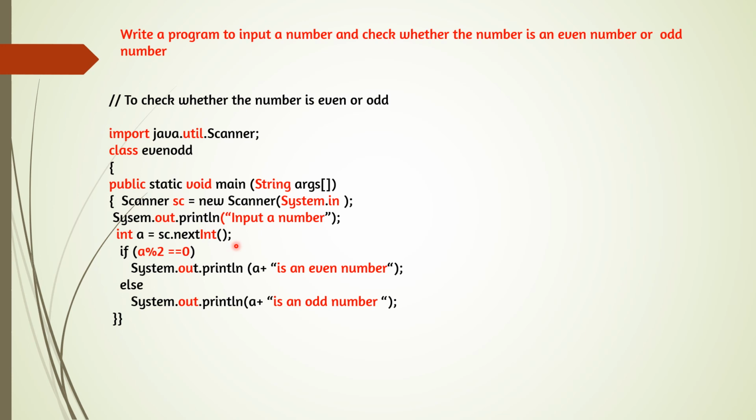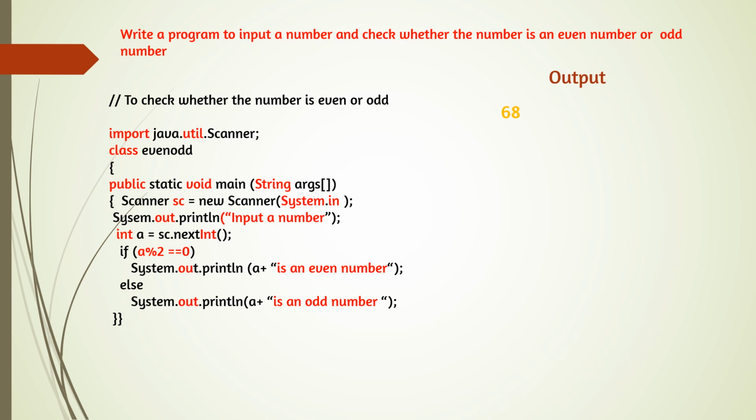And now how can we find if it is an even number or an odd number? Divide the number by 2. If the remainder is 0, it is an even number. Otherwise, it is an odd number. So whatever number you are accepting, divide the number by 2. First of all, we can see the example. Suppose we are inputting 68. By seeing this, we can say it is an even number, but the computer has to check.